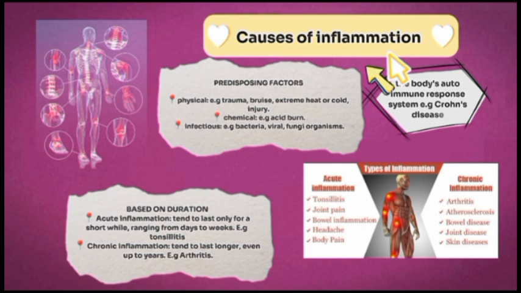Examples of acute inflammation are things like bronchitis, tonsillitis, and the rest. While examples of chronic are things like arthritis, wounds that don't heal on time. Those are examples of chronic, that's long-term inflammation. Lastly, we have inflammation that may be due to autoimmune reaction, for example in Crohn's disease.